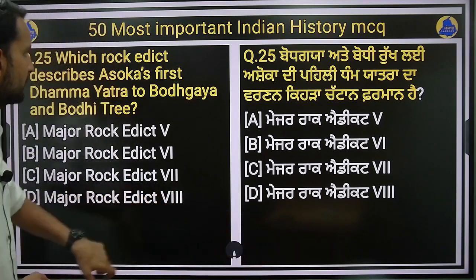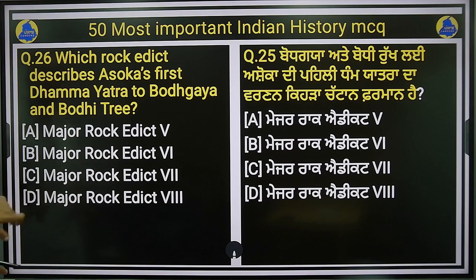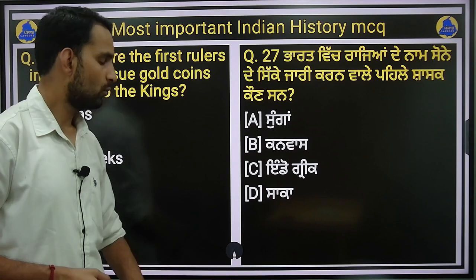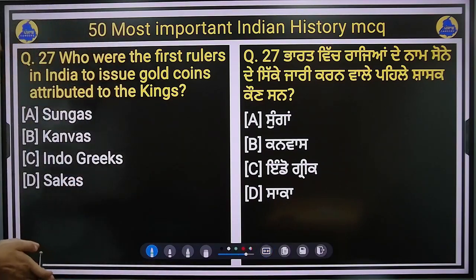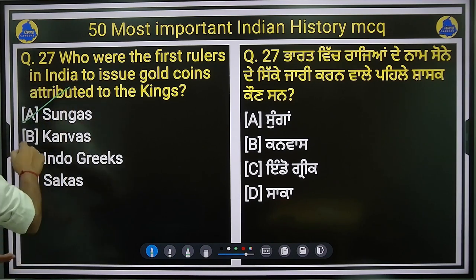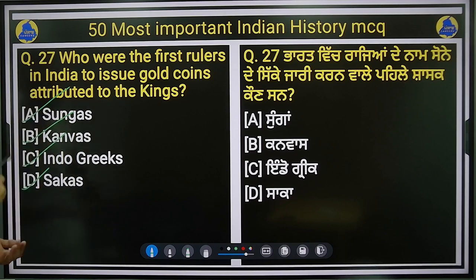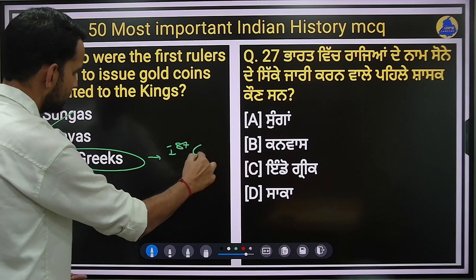Next question, question number 27. Who were the first rulers in India to issue gold coins attributed to the kings, right? Who introduced the gold coins first? Is it the Shungas? Is it the Kanvas? Is it the Indo-Greeks or is it the Sakas? So you see, the Indo-Greeks were the first to introduce gold coins.